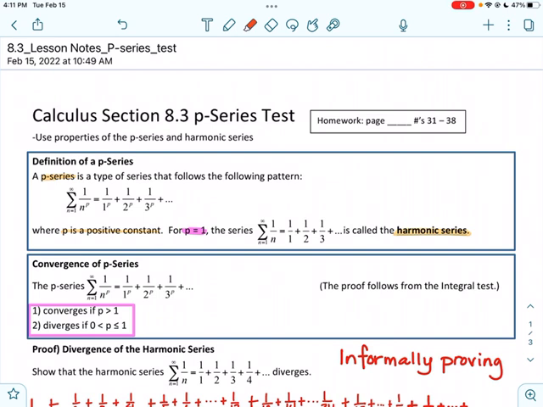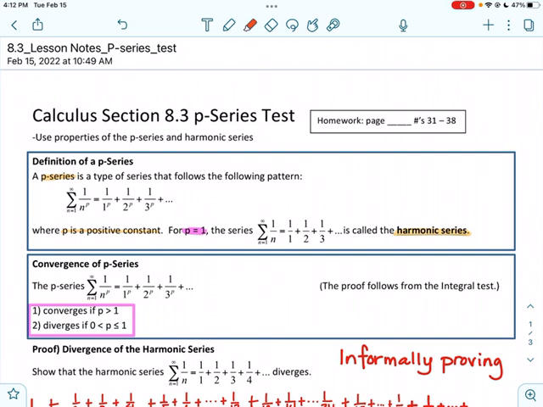And we have a definition of a p-series. A p-series is a type of series that follows the following pattern, where p is a positive constant. For p equal to 1, the summation from 1 to infinity of 1 over n, which is 1 over 1 plus 1 over 2 plus 1 over 3, is called the harmonic series. If you recall, when we talked about the integral test, the integral of 1 over x dx was divergent. So we'll bring those into play with respect to many of our p-series, because if they converge by the integral test, if that works, we can often use that.